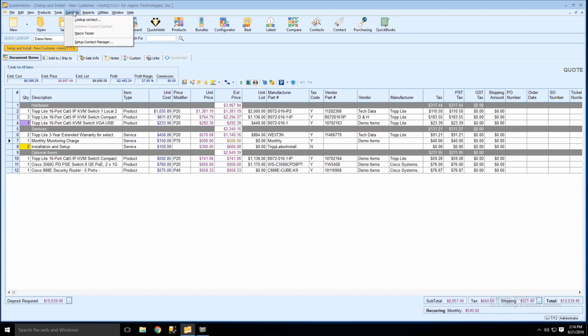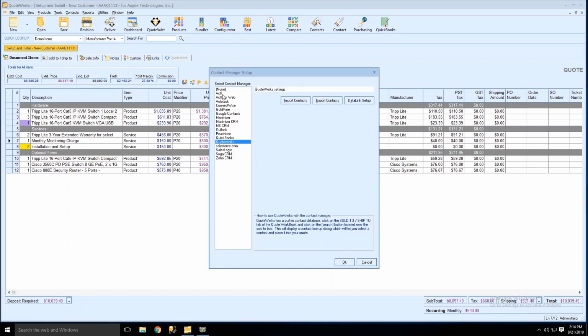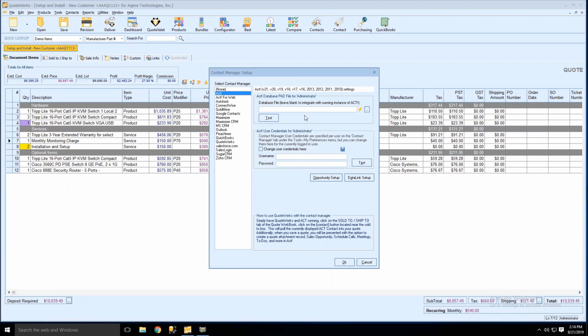So we're going to start under our contacts, set up contact manager and our ACT integration. There's a couple things we added here that I wanted to address, because if you are an existing ACT user and you want to take advantage of these new features, you actually need to come in here and make some changes. So the biggest one you'll see is that the ACT integration now allows you to specify the database file. Basically what that means is that if you want to use QuoteWerks without having to have ACT running in the background, you'll need to specify the database file. Or if you have multiple instances of ACT, you can tell QuoteWerks, hey, just integrate with this specific version of ACT. So either way, you'll want to set this here.